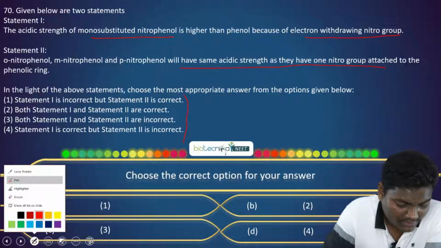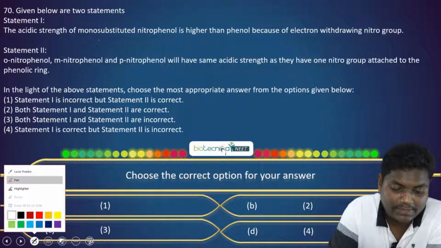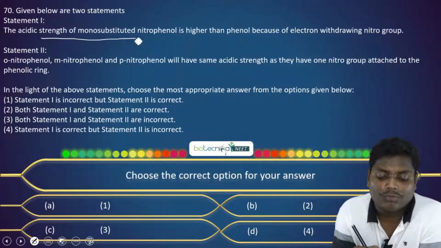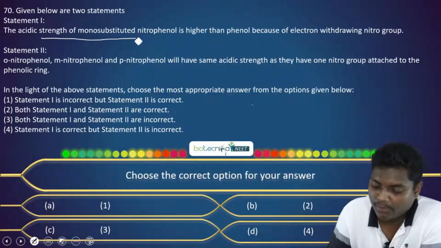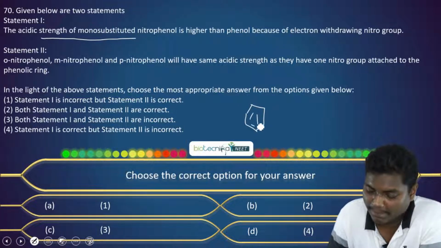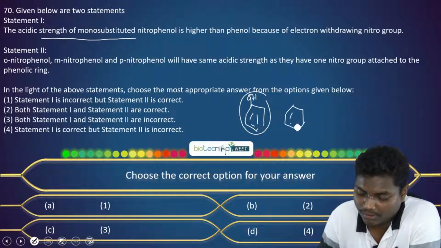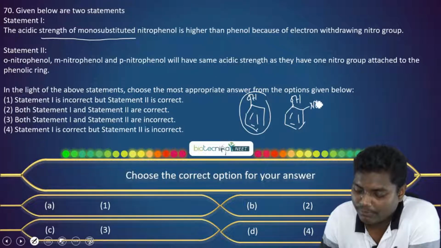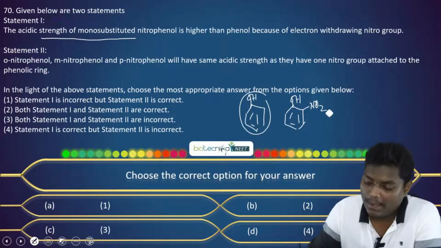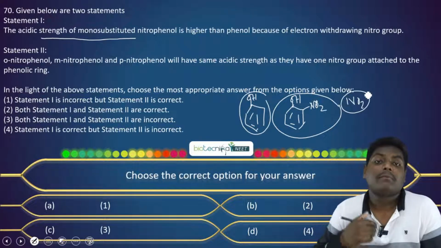Now let's try to understand what is happening in there. The first statement says the acidic strength of the monosubstituted nitrophenol is higher. This is a true statement, because in the case of phenol, we have this OH group. But in the case of monosubstituted nitrophenol, it can be substituted anywhere. For convenience, I am substituting in the ortho position. But what is this NO2 group? This is a minus R group.